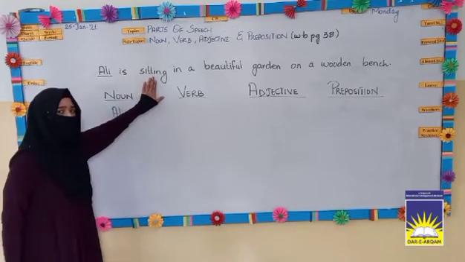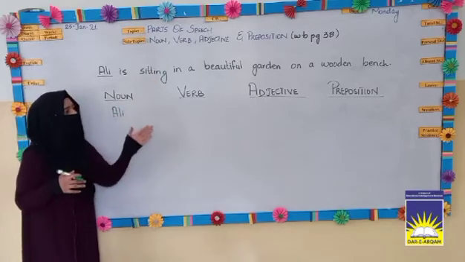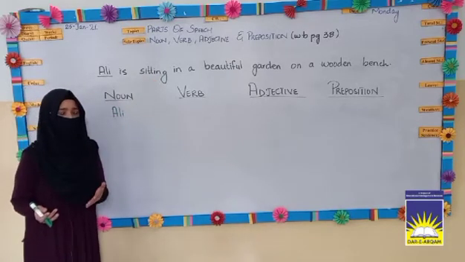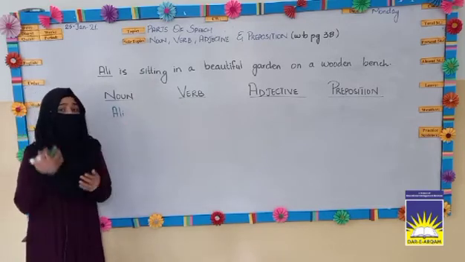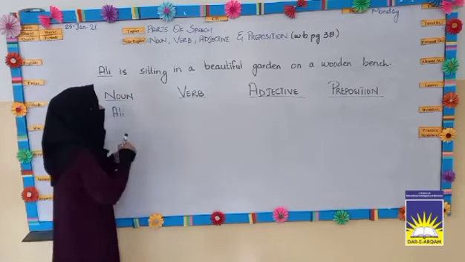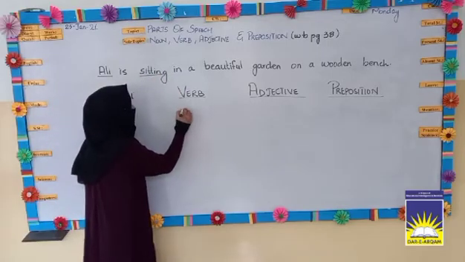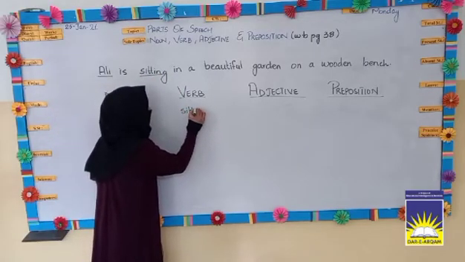Then, sitting: is it a noun, verb, adjective or a preposition? Yes, it is a verb. Why is it a verb? Because it is an action word. So that's why we will write this word over here. Good.